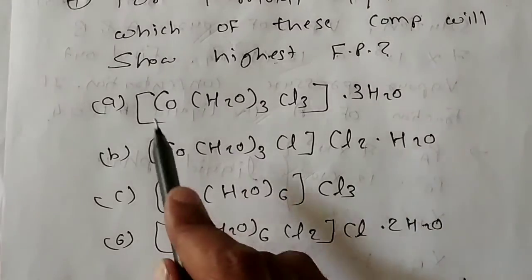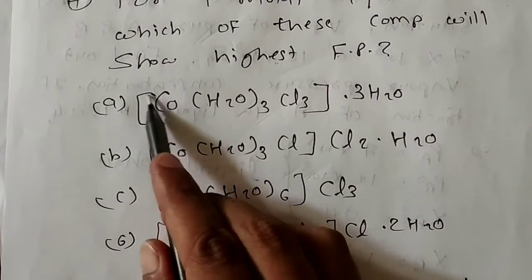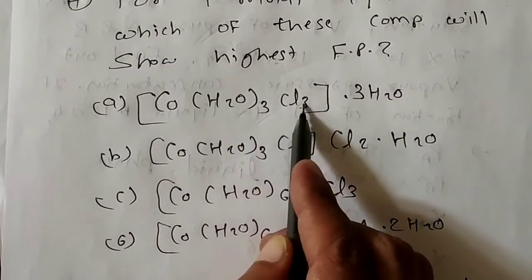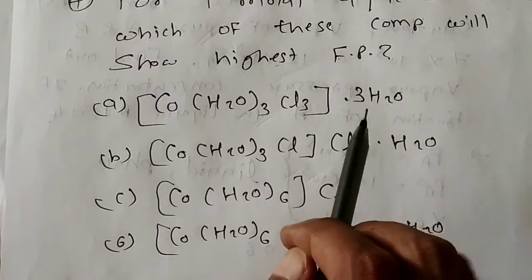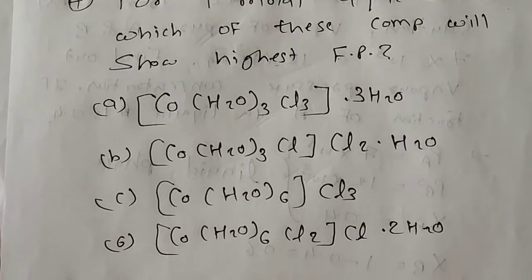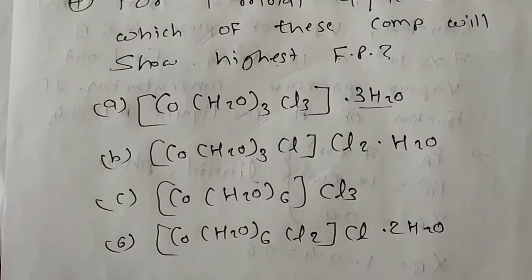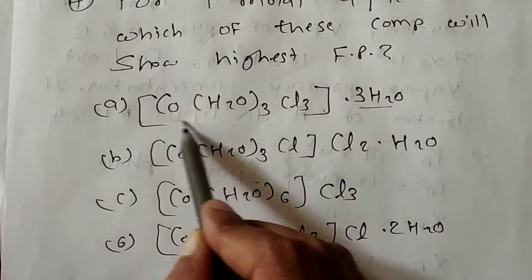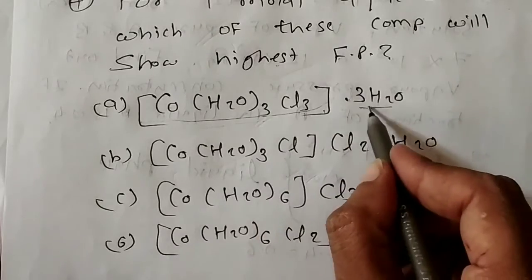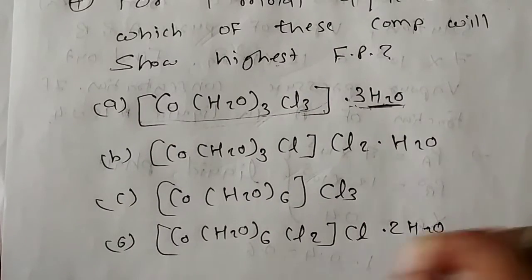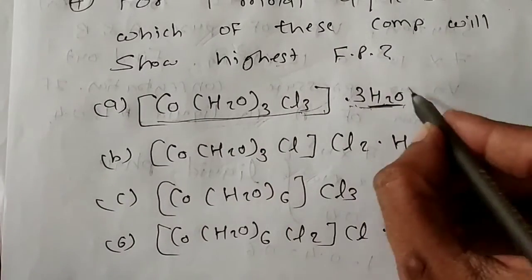Here you can see the first compound is a coordination complex, cobalt H2O thrice, Cl thrice, and outside the bracket there is 3H2O. Now in regular classes also I told you that the big bracket is one ion, and what is outside the big bracket is the second. So the whole bracket forms one ion, and secondly 3H2O, which is a neutral molecule, so it will form only one ion.